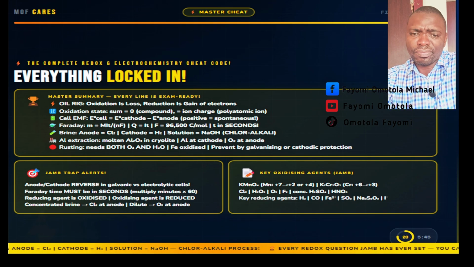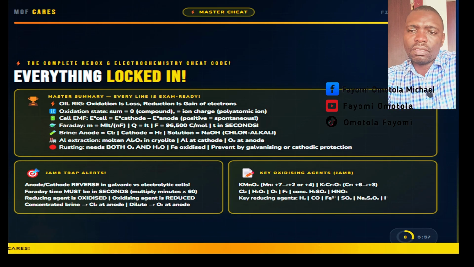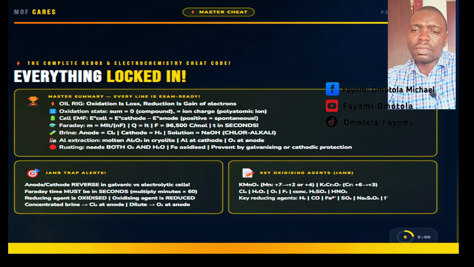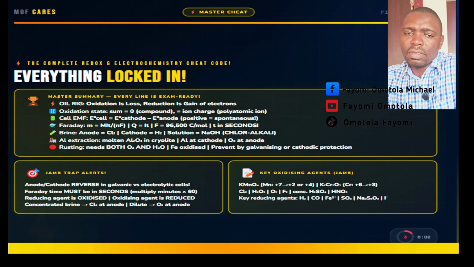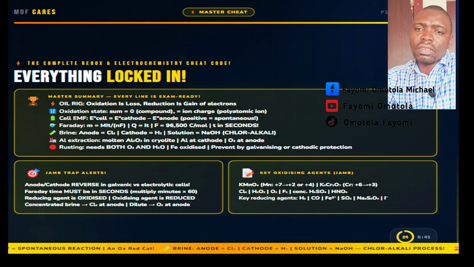Brine electrolysis: chlorine at anode, hydrogen at cathode, sodium hydroxide in solution. This is the chloralkali process. JAMB's biggest trap: the oxidizing agent is reduced, not oxidized. The reducing agent is oxidized, not reduced. Anode and cathode swap polarity between galvanic and electrolytic cells. Concentrated brine gives chlorine gas at anode, dilute solution gives O2 instead.